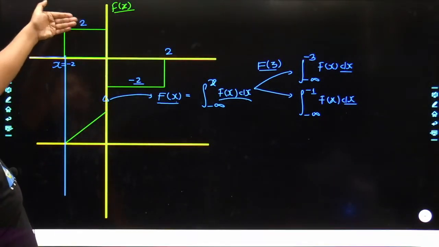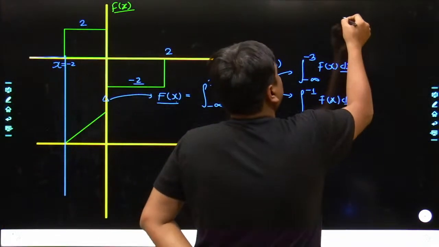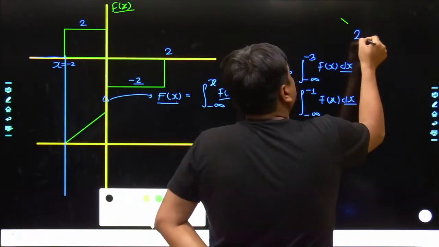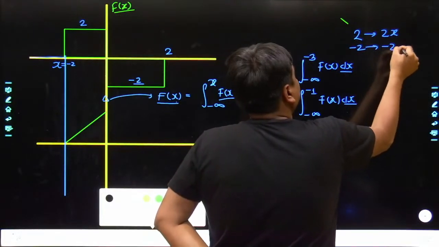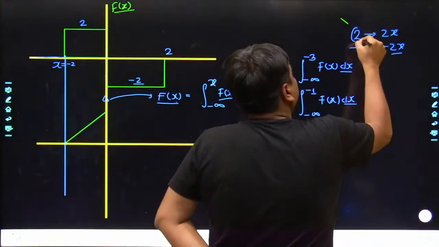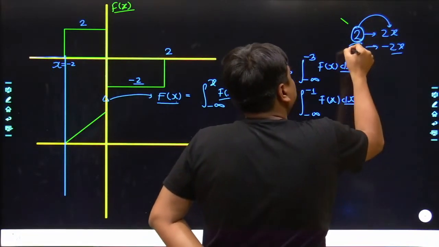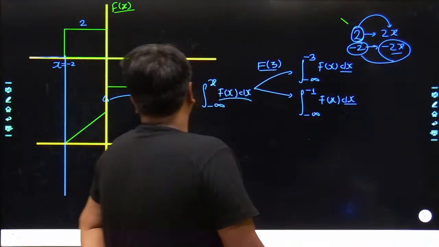So the integration of a flat line used to be a straight line. If you want, you can see somewhere. Let's take the 2. If you take its integration, it would be 2x. If it is minus 2, it would be minus 2x. Put together, if it is a flat positive value, the slope would be positive. If it is a flat negative value, the slope would be negative, and it would be a straight line.